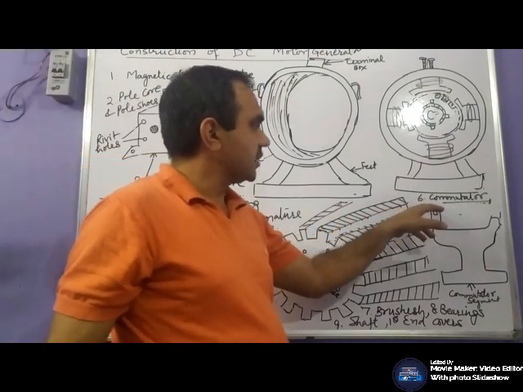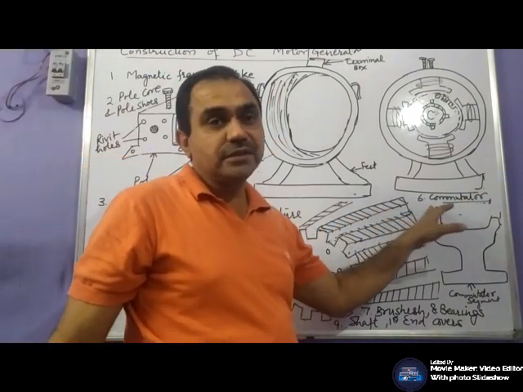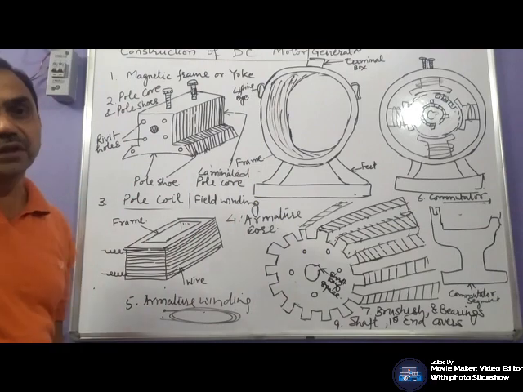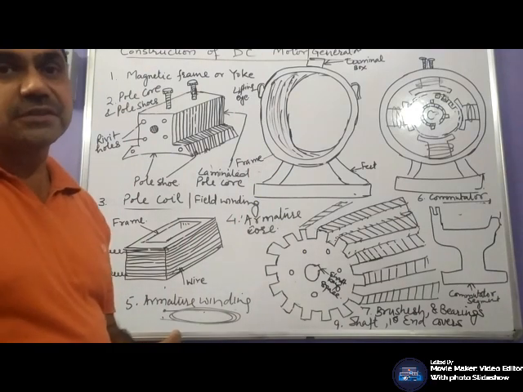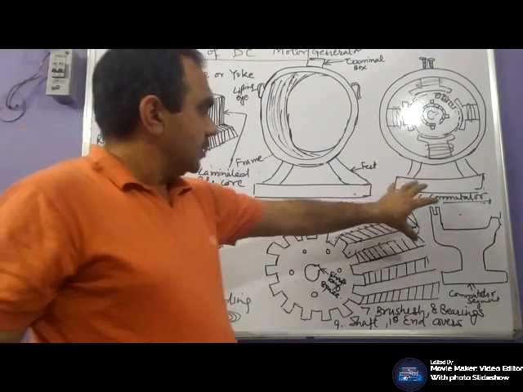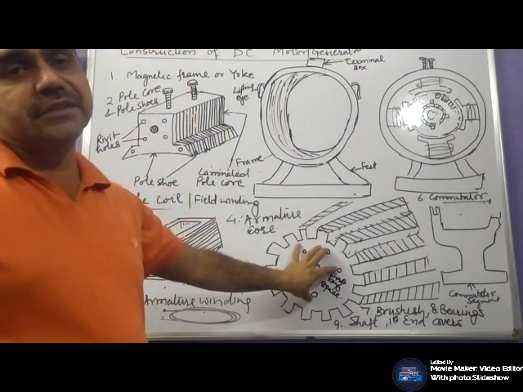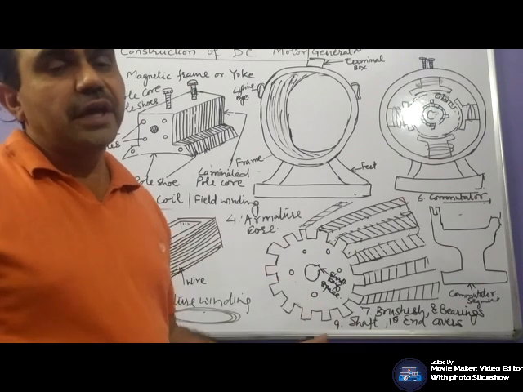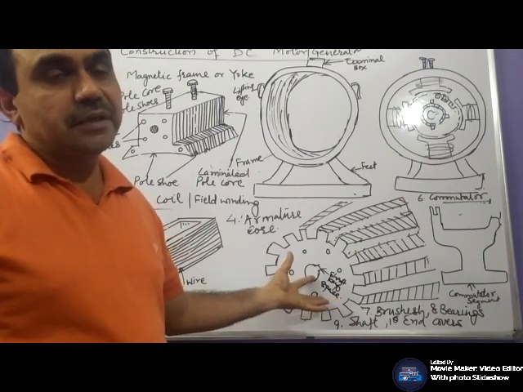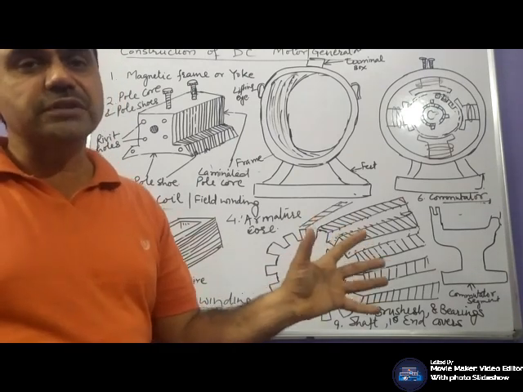Next part is the commutator. This is the important part of the motor. As we have already discussed, your armature winding is supplied by AC or it generates AC, whereas our input source is DC.